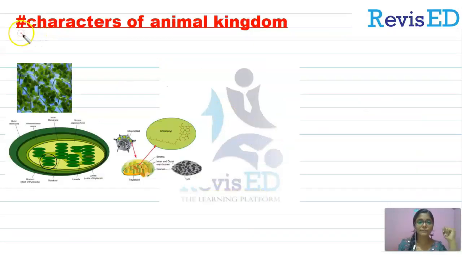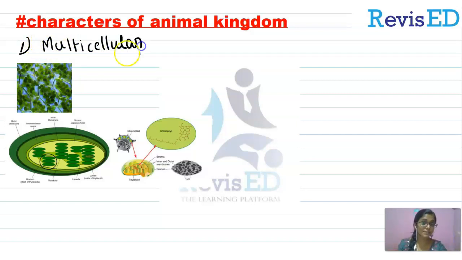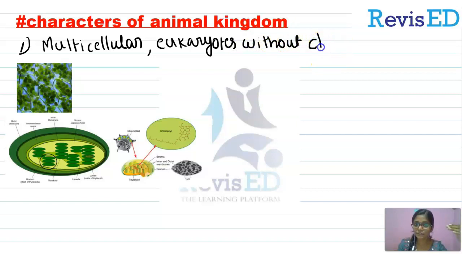Today we are going to discuss the characters of Animal Kingdom. Now the first character is that they are multicellular. This point we have already discussed in the previous section. Even though animals are multicellular eukaryotes without chlorophyll, we all know that chlorophyll is a peculiar feature of plants or some algae. We have said multicellular means more than one cell.